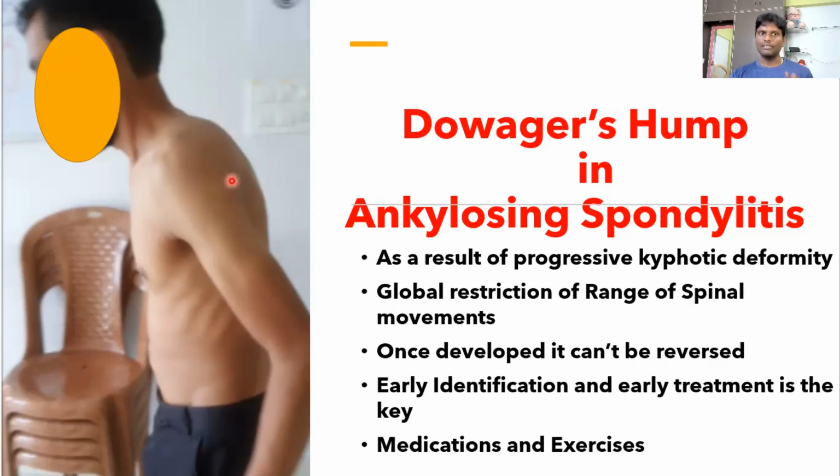When the kyphosis is fixed, that will push the cervical spine invariably forward. That predisposes the development of a hump over the cervicothoracic junction. But once this hump is developed, it's very difficult to break that rigidity and get the movements back to normal. So early identification and early treatment is the key, coupled with medications and exercises.